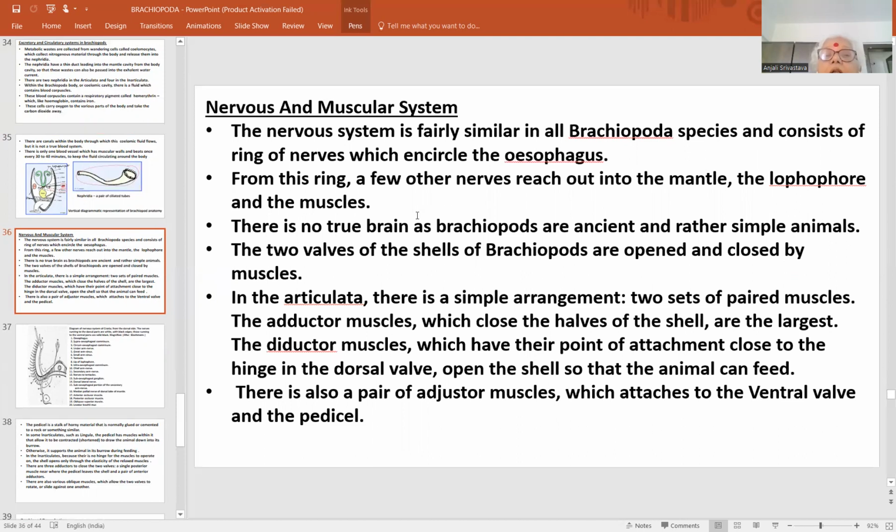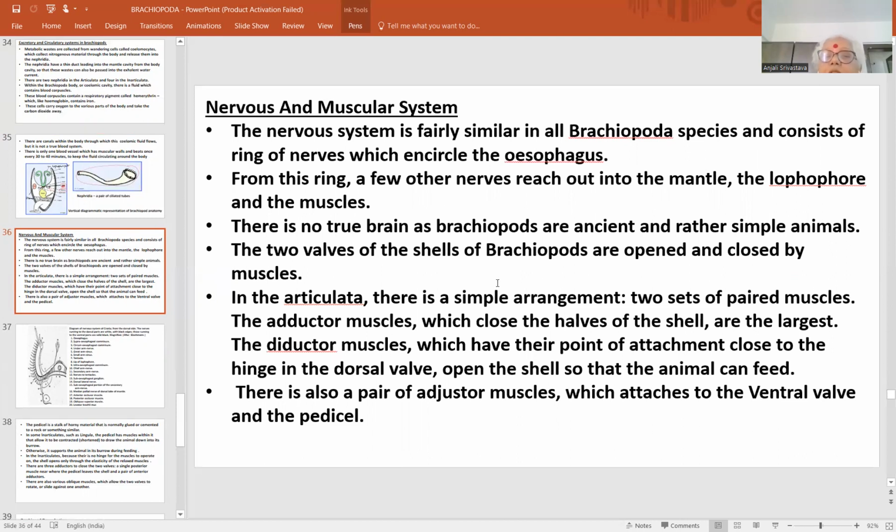From this ring, outer nerves reach out to the mantle, the lophophore, and the muscles to provide the nervous function, that is the coordination. There is no true brain, as brachiopods are ancient and rather simple animals.